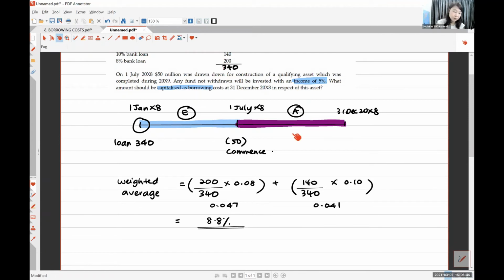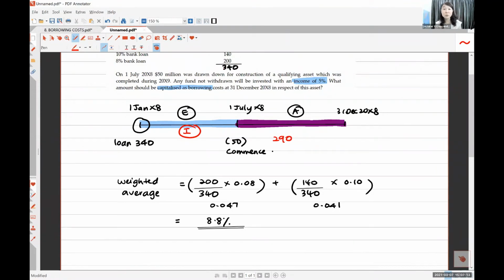The blue color period, I didn't use the money at all. The 340 is not used at all. So of course, all the money I put in the bank, I will earn 5% income. So that is the income. The interest will be an income. And then after that, I use up 50, I build my asset. I go and build it. So balance is how much? Can you take 340 minus 50? So you got another 290 here.